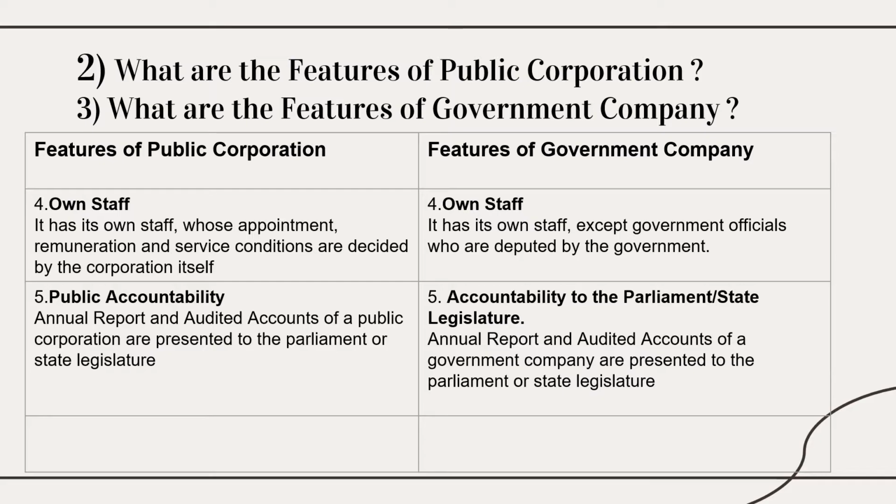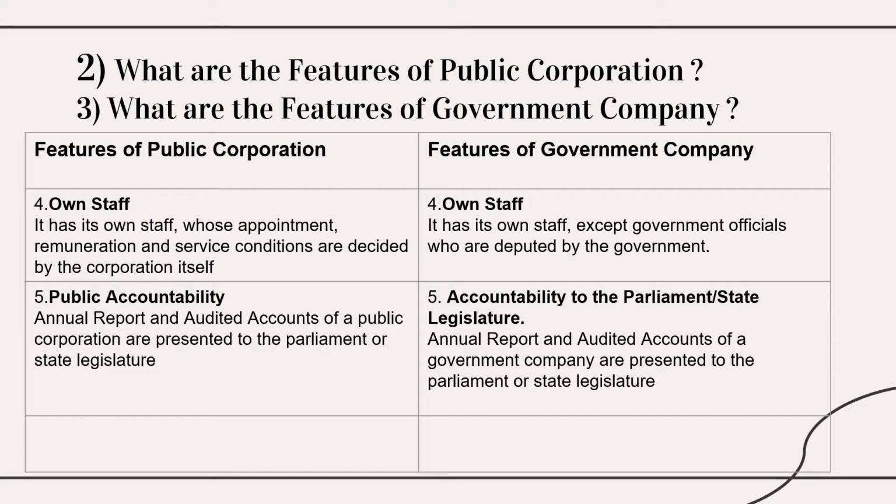And next is own staff. Here both the side headings are the same. It has its own staff whose appointment, remuneration and service conditions are all decided by the corporation itself. Here it has its own staff, except some officials who are deputed by the government. Except them, the remaining staff the government company can appoint.